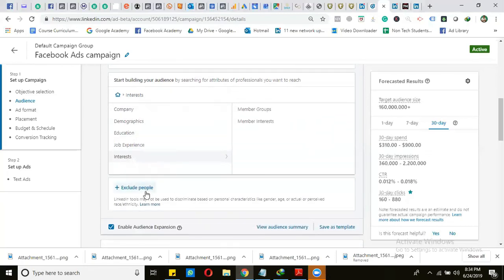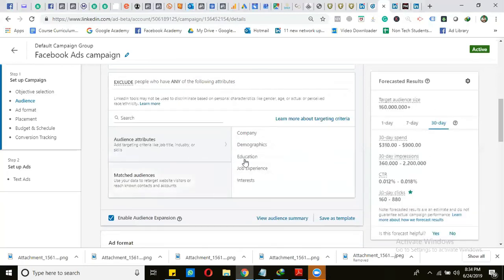We can also exclude the people based on these types of audiences if we want to target the people. The next thing is also the matched audience. For matched audience, we need to install the conversion tracking code on our website, or we need some previous data like the signups, email data, phone numbers of clients to create that matched audience.